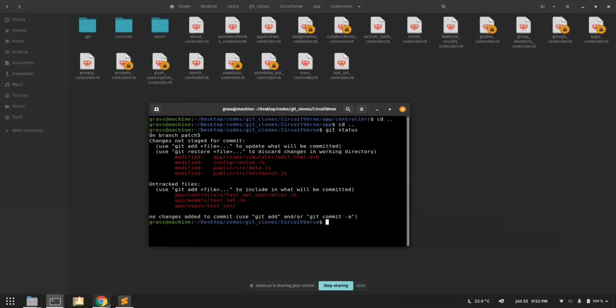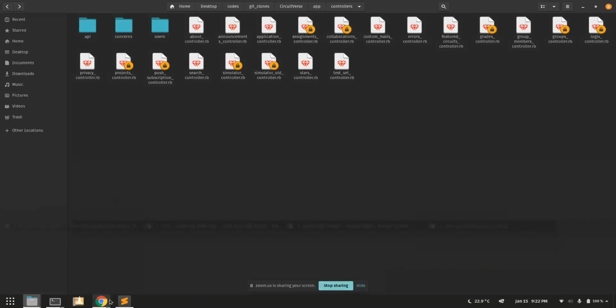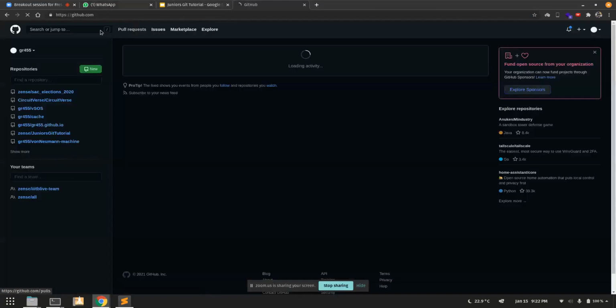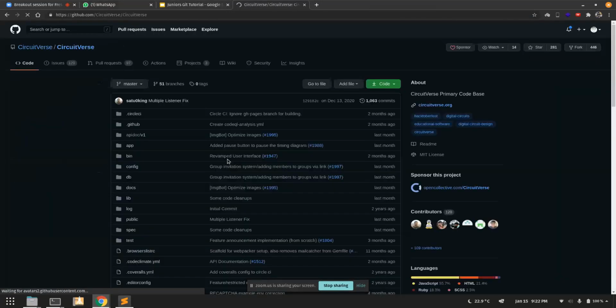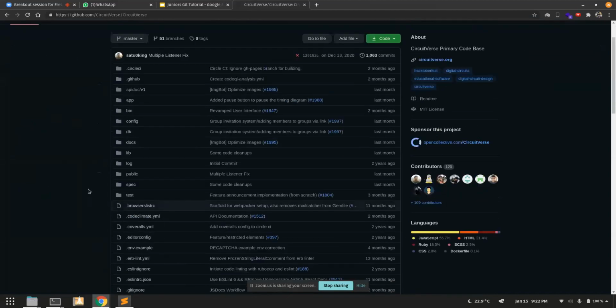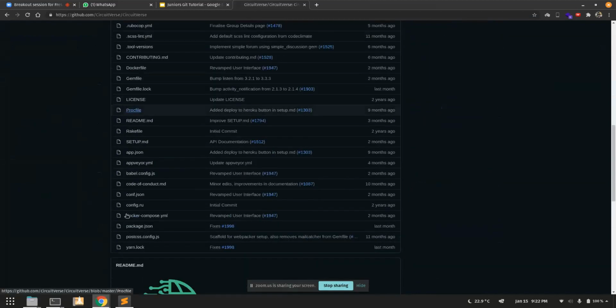So this is basically the Circuitverse code base, right? Now if I go into the commits, so this is a repository. Whatever you're seeing on the screen right now, all these files and folder directories, these are all part of the repository. You don't see a .git folder here because GitHub just doesn't show it. It's there, it doesn't show it.